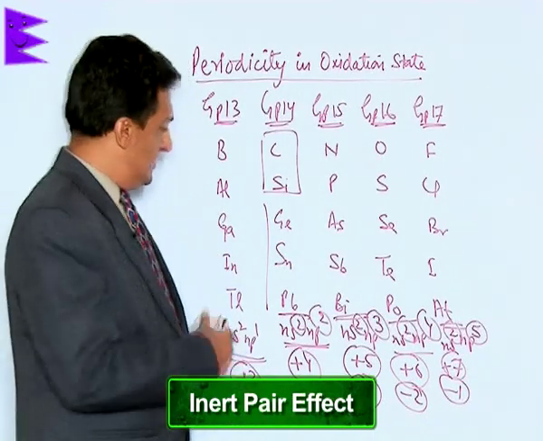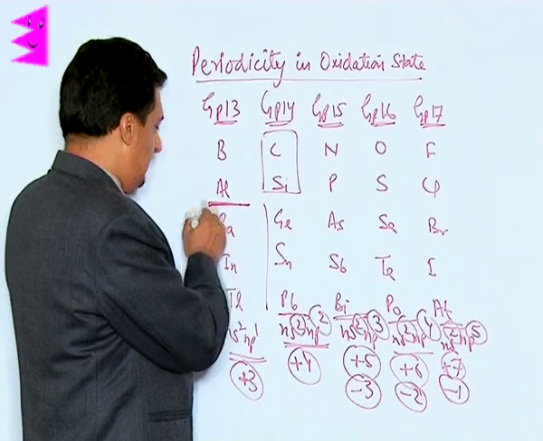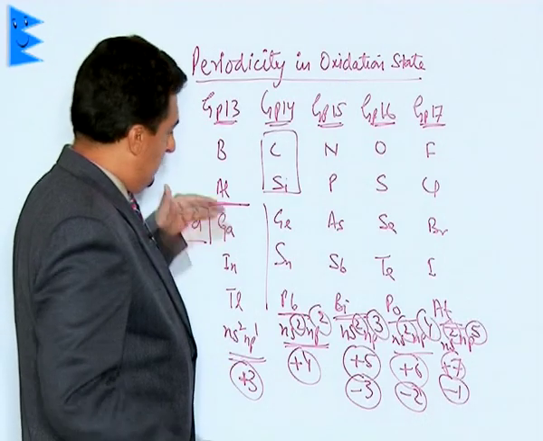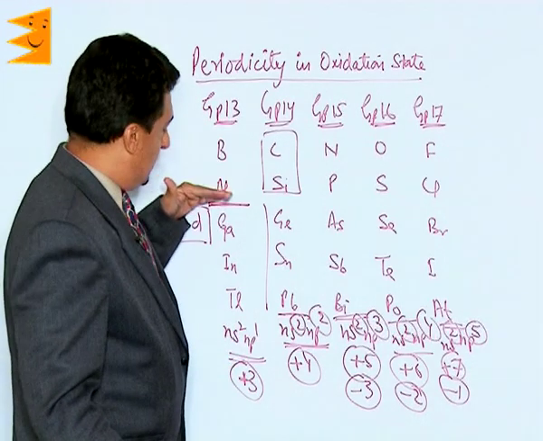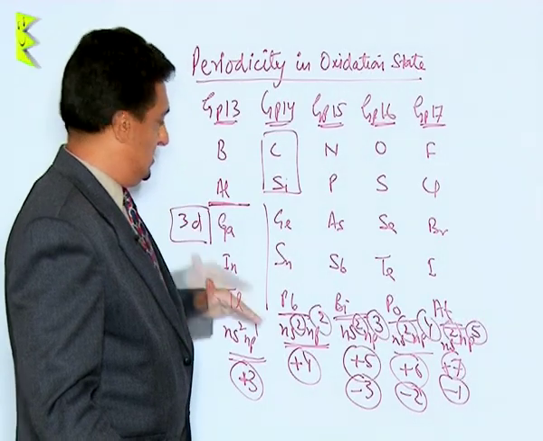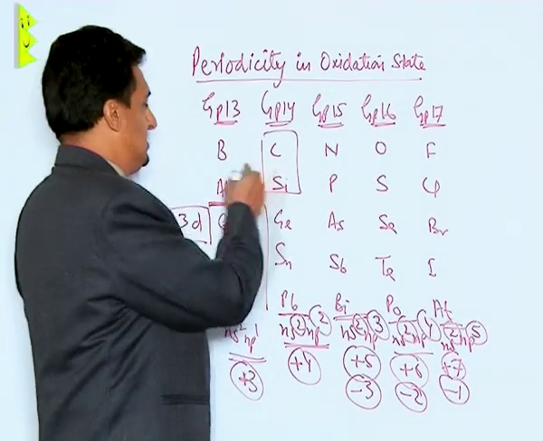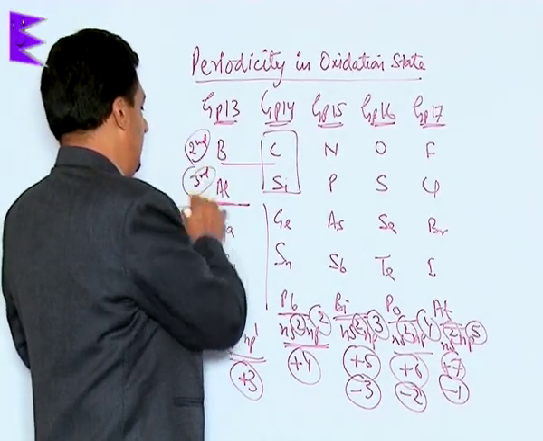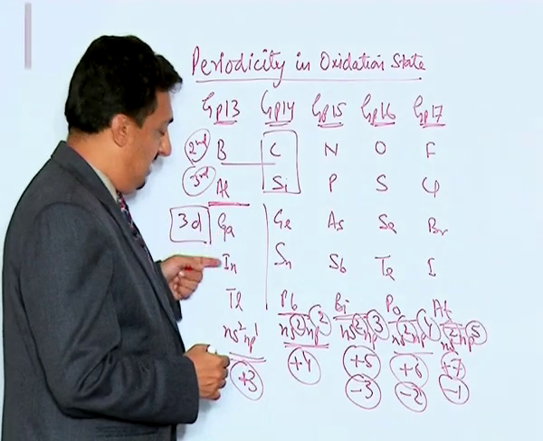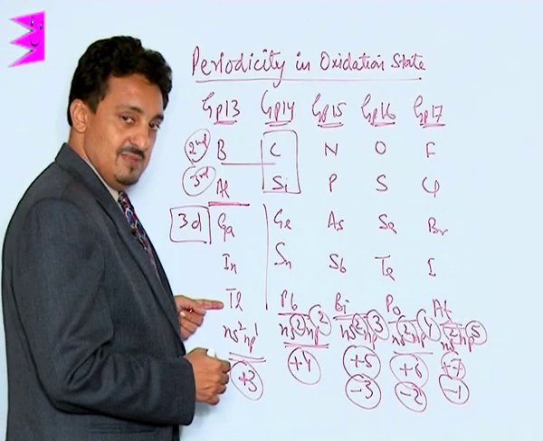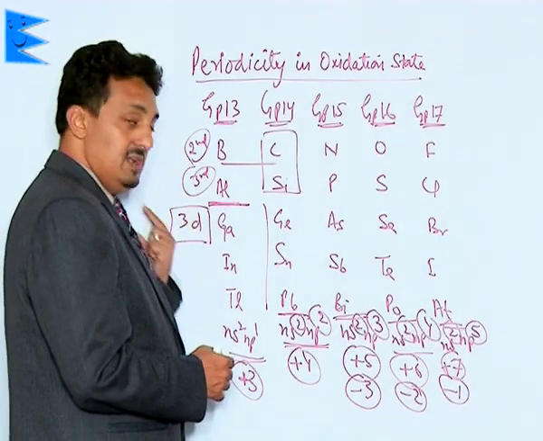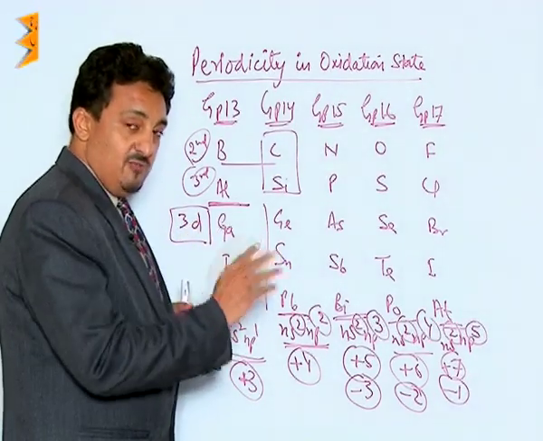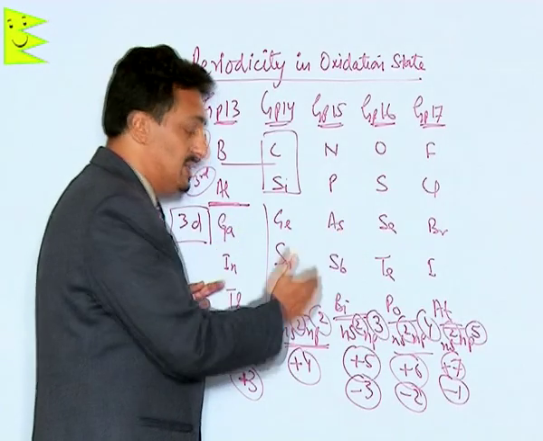Now what we find is after 3d is completely filled, that means after zinc, in the p block elements, the elements which are belonging to the 4th period onwards, because we know these all are belonging to the second period, these all are belonging to the 3rd period, and so from here we have the 4th period. So 4th period elements, 5th period elements, 6th period elements are having their (n-1)d before them.